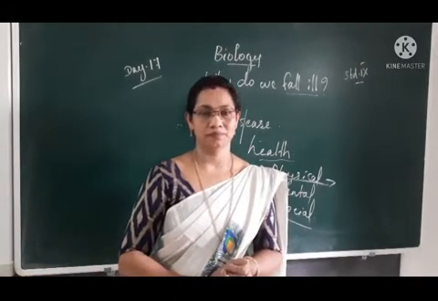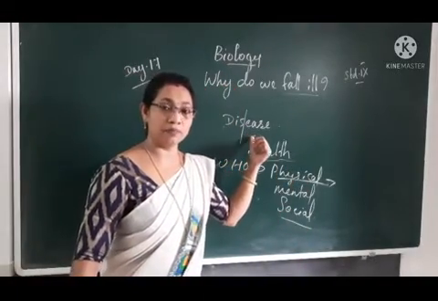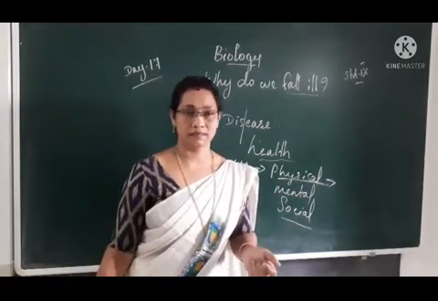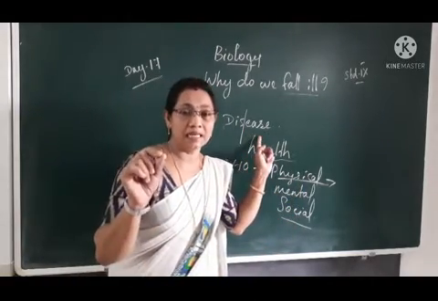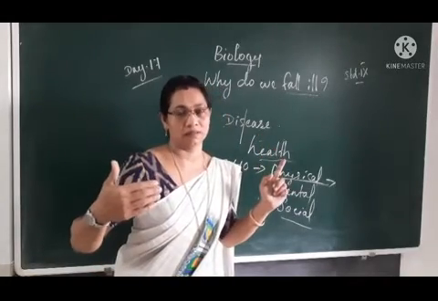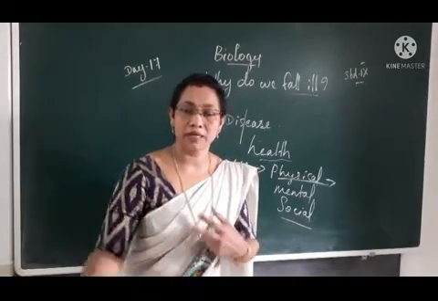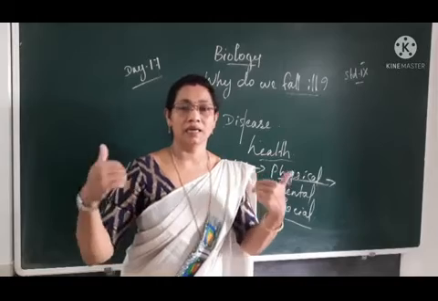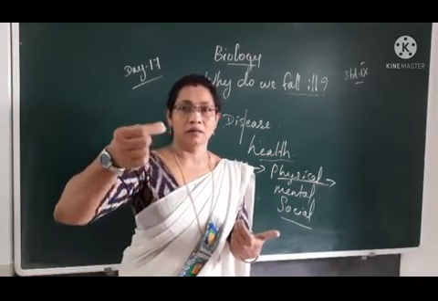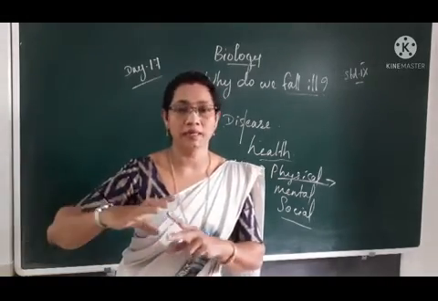Okay students, so today we studied the terms disease and health and various factors which are required for a healthy condition. So disease means dis-ease or discomfort. That discomfort occurs as a result of disturbance. The disturbance is due to any chemical substance or any microorganisms or any climatic conditions, etc. Even if a disturbance occurs in any single cell, later it affects the functioning of the entire body system.